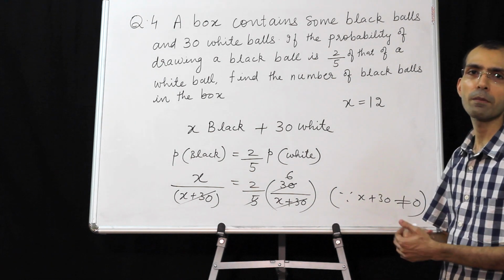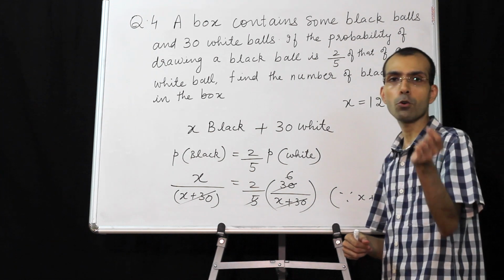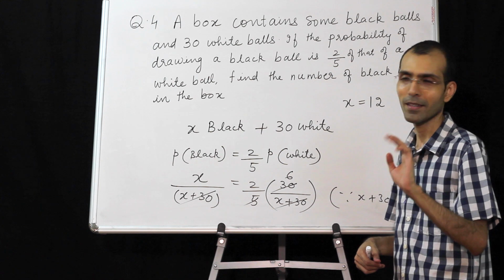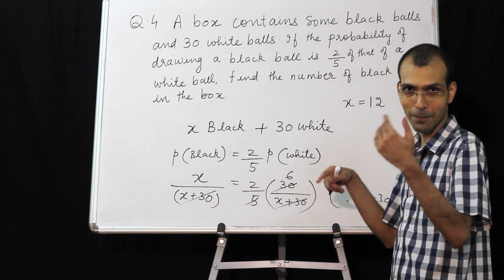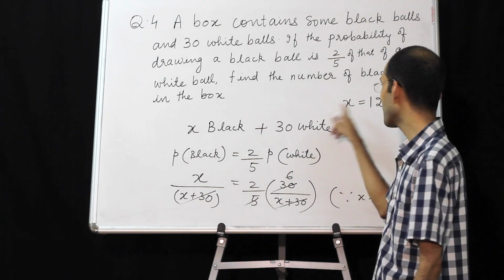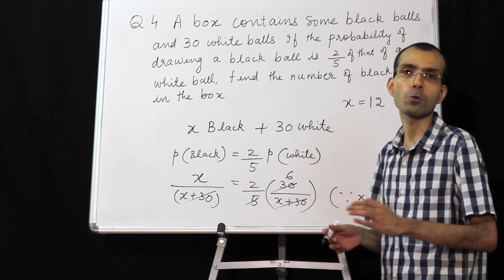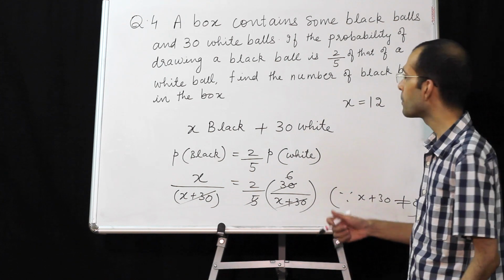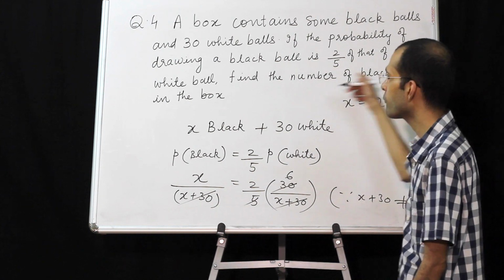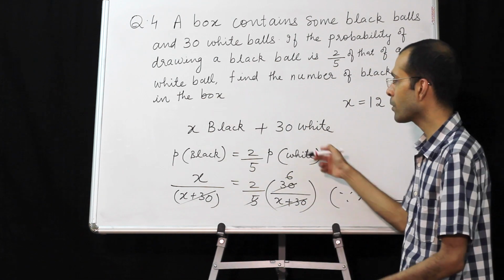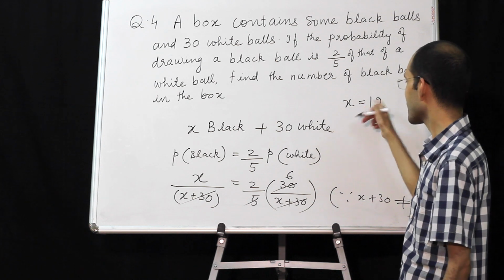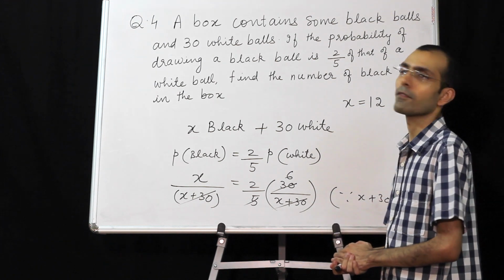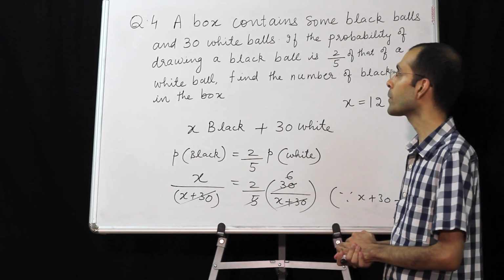The same sum could be modified: find the total number of balls in the box. Then you will have to go one step ahead and say 30 plus 12, 42. 42 would be the total number of balls in the box. But here they have asked you only the number of black balls. So black balls were X, and X has worked out to be 12. This is done with your question 4.